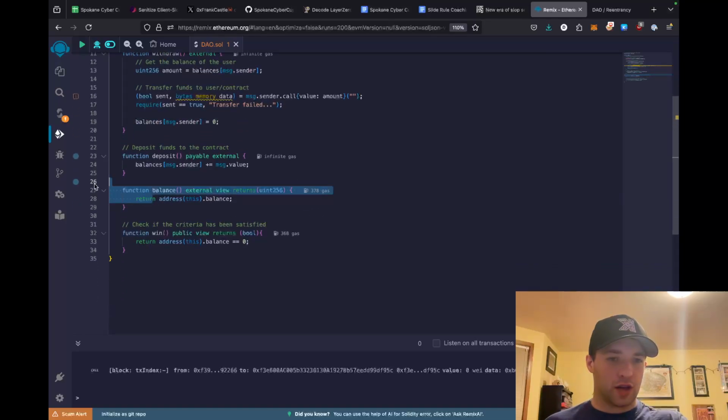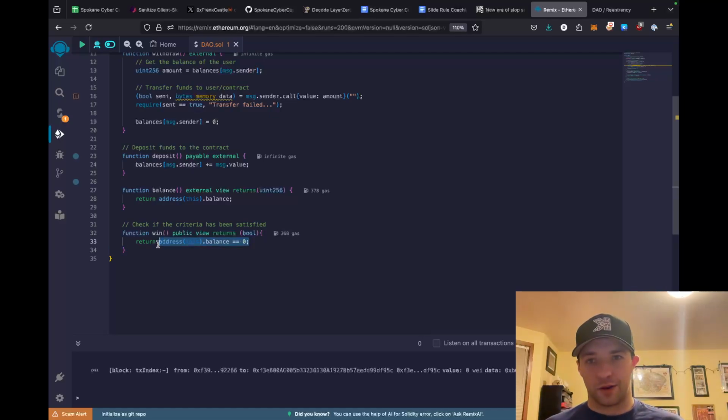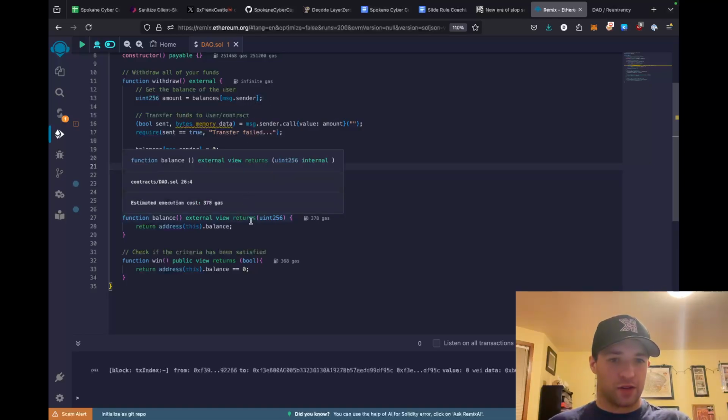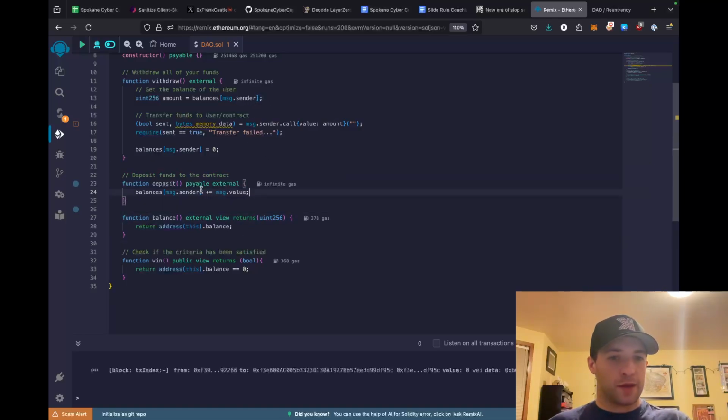There's also a balance check so you can return the current Ether balance of the contract, and then there is the when function, which makes sure that the balance of the contract in ETH is exactly 0. So at first glance, it doesn't really seem like there's a real bug here. It looks fairly standard. You can't control your balance directly. You have to actually pass the message.value. It's using message sender, which cannot be spoofed. So at first glance, it looks perfectly fine, but there is a really subtle bug here.